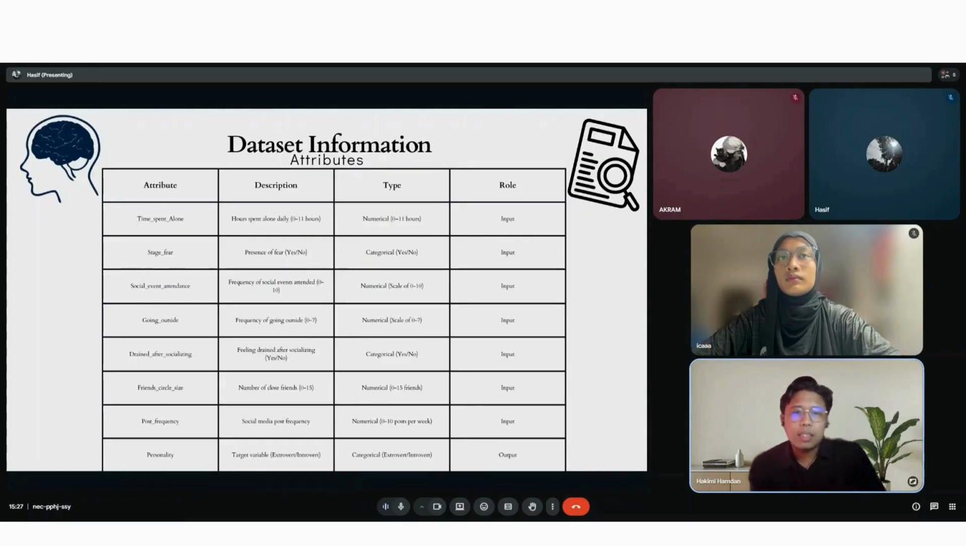Next is the dataset attributes. The dataset consists of 7 input attributes and 1 output attribute. The input attributes represent different behavioral and social characteristics such as time spent alone, social event attendance, number of close friends, and social media activity. These inputs include both numerical values and categorical values such as yes or no responses. The output attribute is personality type, which classifies the individual as either introvert or extrovert.